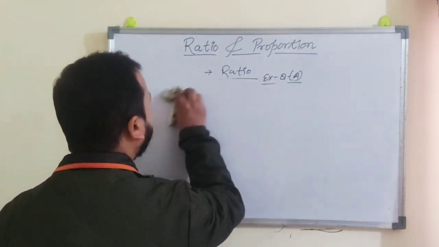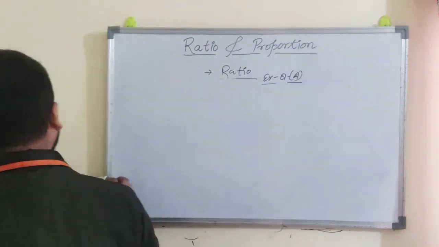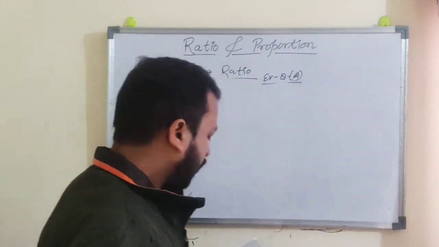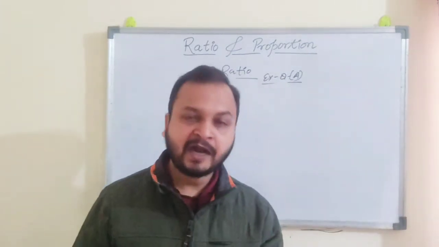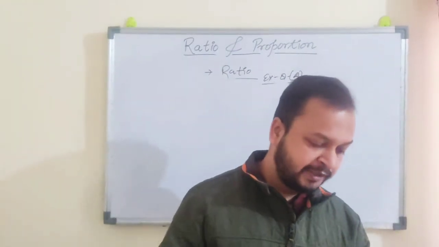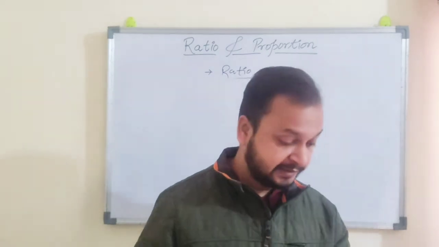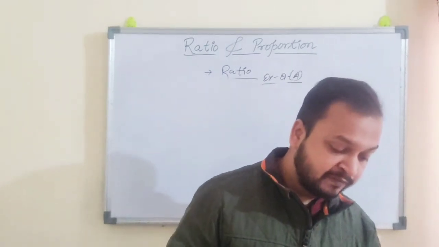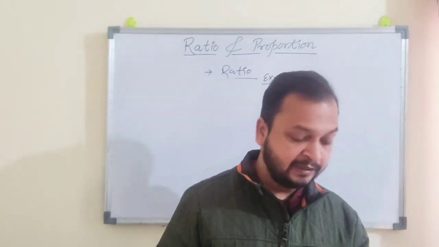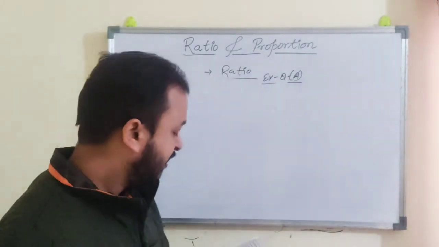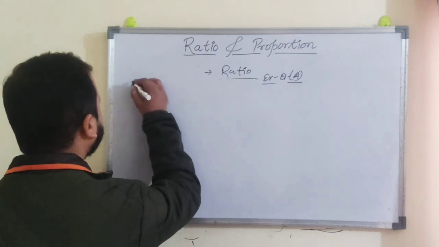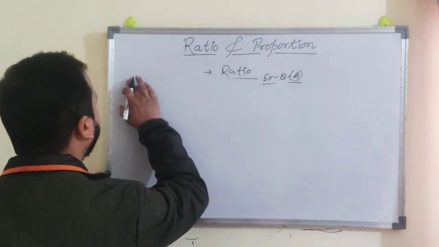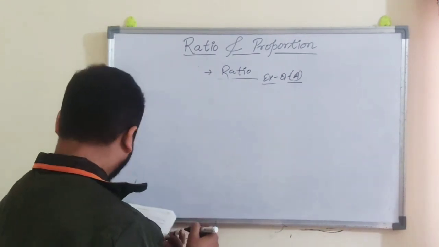Question 15 is based on the concept of age. The question reads as, the ages of A and B are in the ratio of 8:3. 6 years hence, their ages will be in the ratio of 9:4. Find their present ages. This is question number 15 of exercise 8A, which is written over here. The book name is R.S. Agrawal.